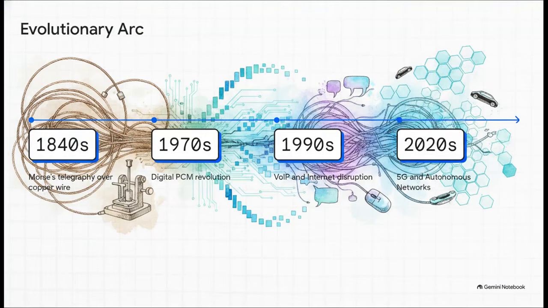Now, check out this evolutionary arc. What's really striking here is that each generation didn't just give us a simple speed boost. No, they completely transformed the underlying network architecture. We go all the way from Morse's simple electrical pulses on copper wire to the digital PCM revolution of the 70s, right through the massive internet disruption of the 90s, and into the autonomous 5G networks of the 2020s. Grasping this progression is absolutely essential context if you're managing modern IT systems.